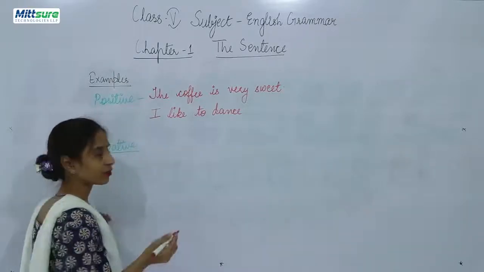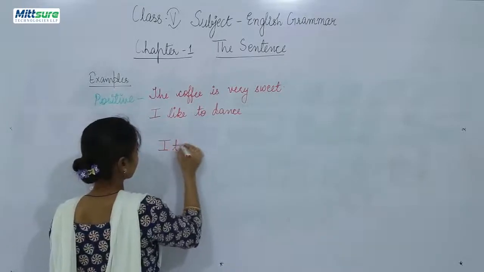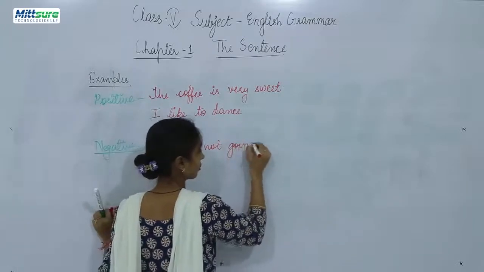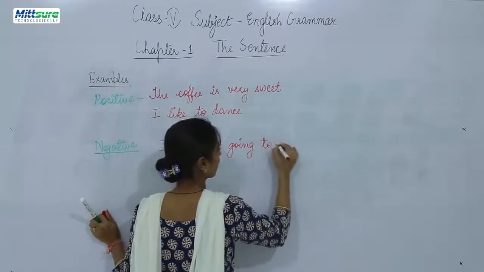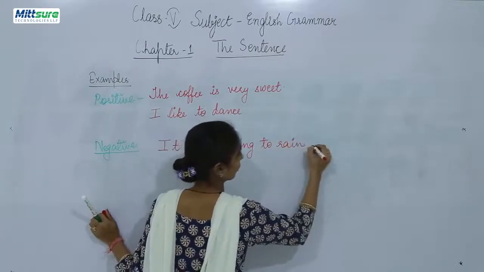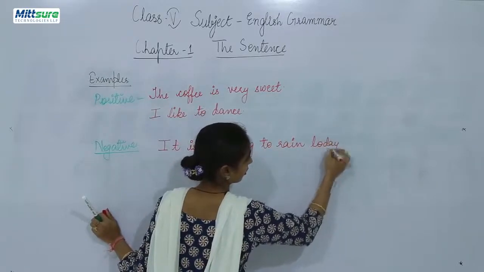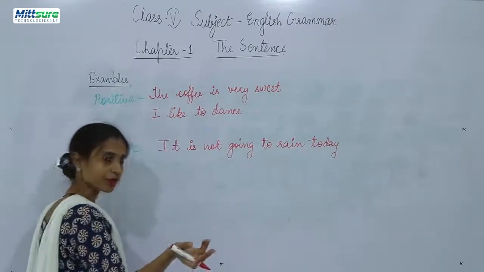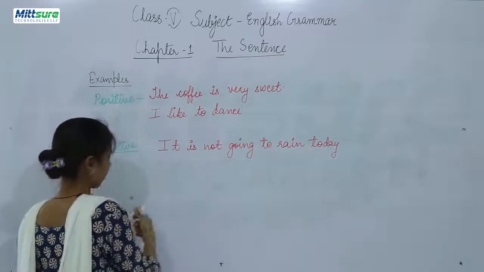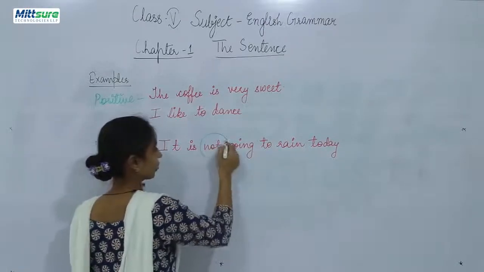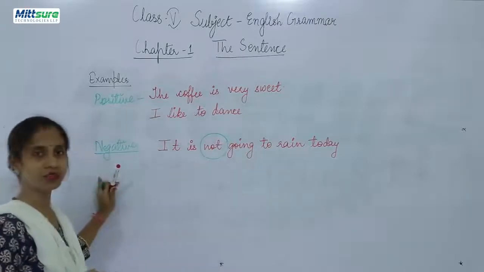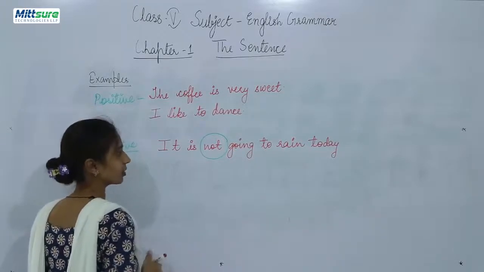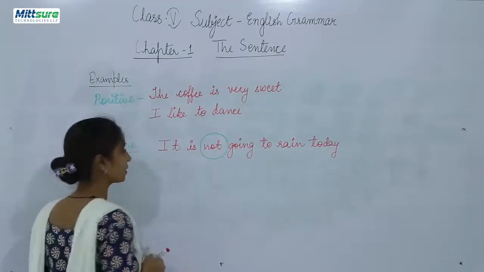As you can say, it is not going to rain today. Now as you can see, it is saying it is not going to rain today. So here the word not is included, so it will be a negative statement. Further you can also quote some more examples like this.